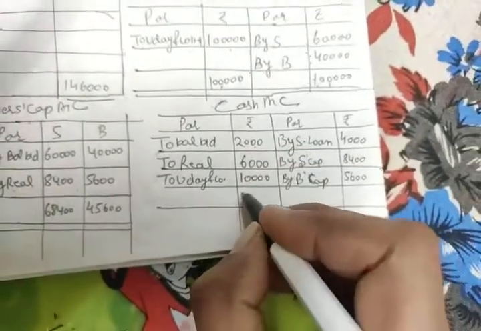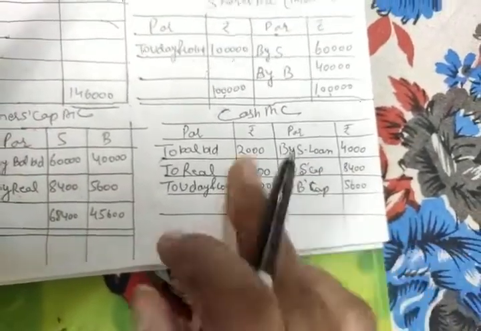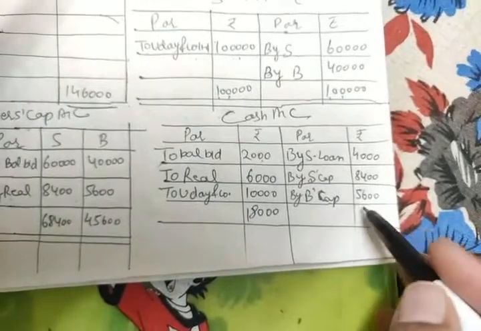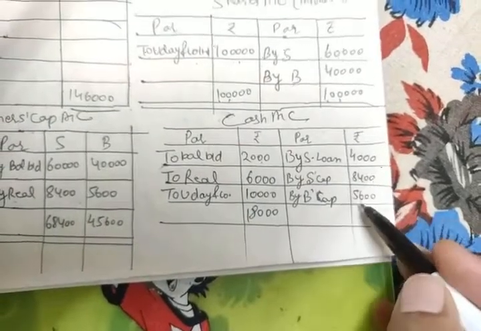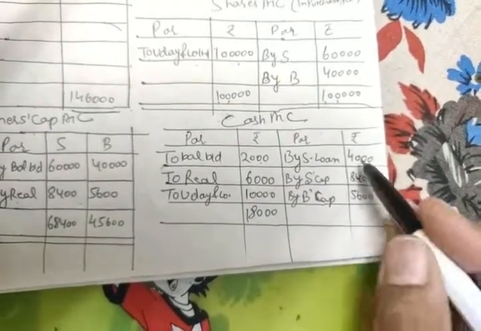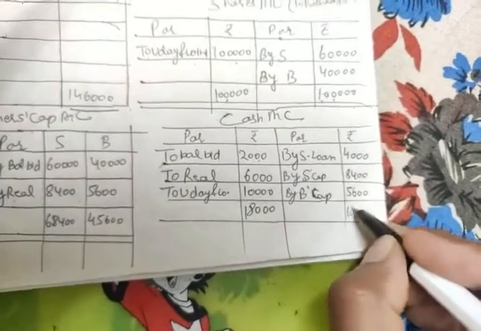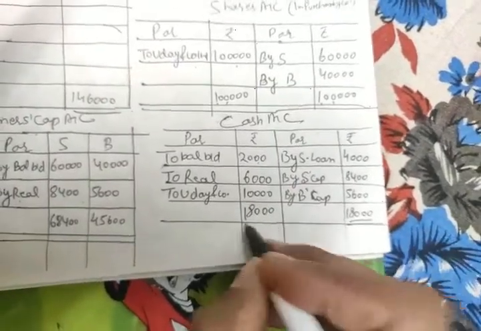So this side we are getting 18,000. Okay, and this side also 8,400 plus 5,600, 14,000, 14,000 plus 4,000, your 18,000. Okay, so this is the solution of that problem.